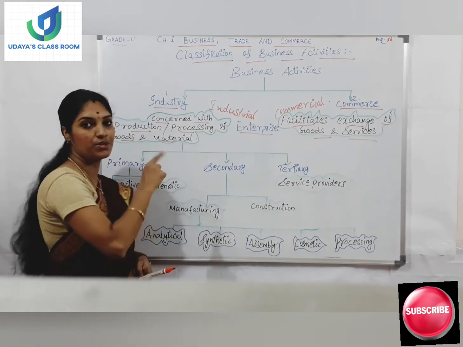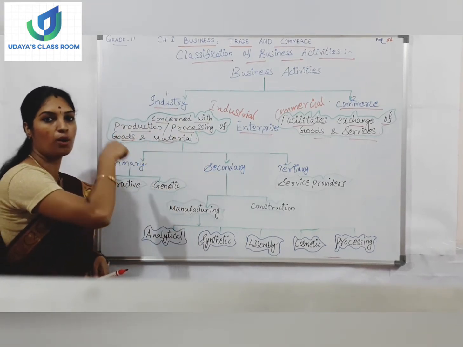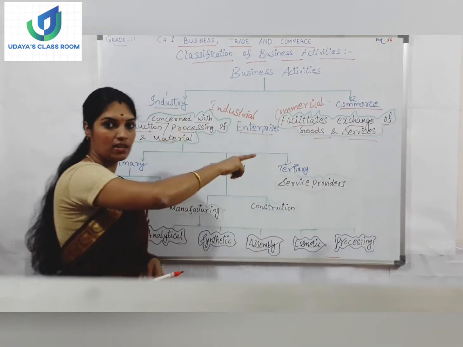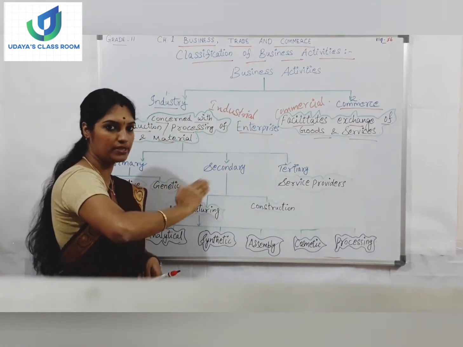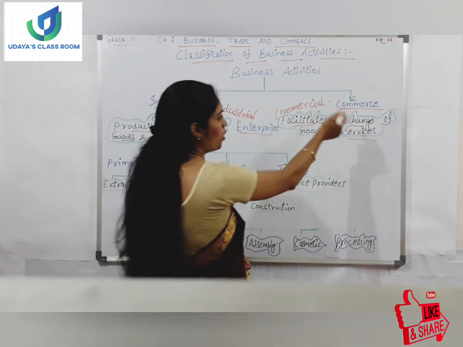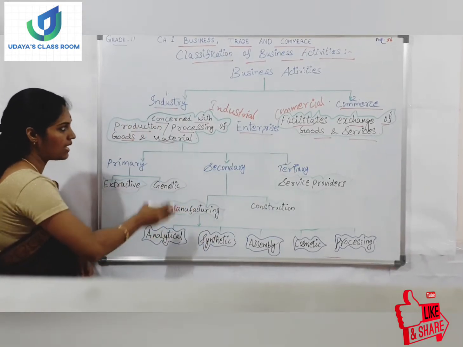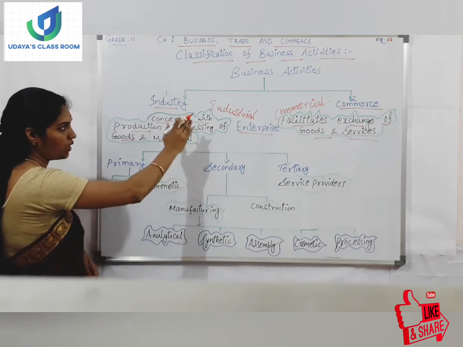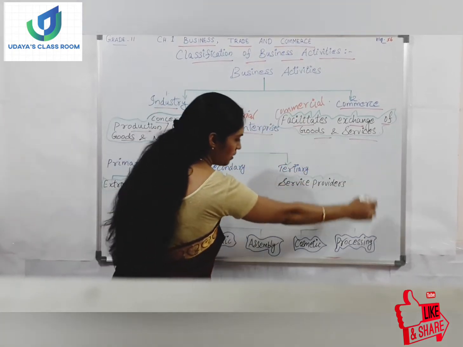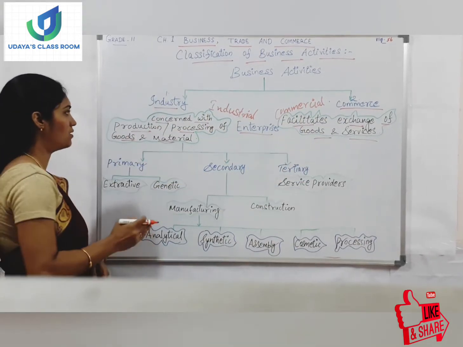So business activities could be classified into two. Number one, industry, and number two, commerce. Industry is concerned with the production or processing of goods and material, and commerce is facilitating or simplifying the exchanging of goods and services. Industry is called industrial enterprises and commerce is commercial enterprises. In today's class we are going to talk about industry only. So it is a broader classification. First let us complete the industrial part, and next class we will discuss the commerce classification.